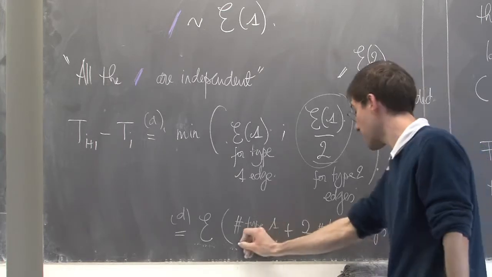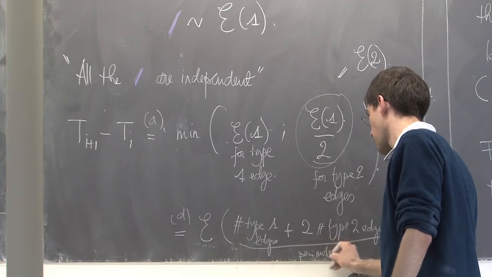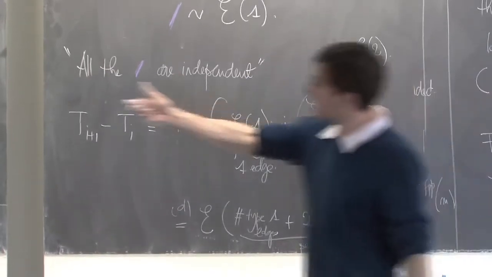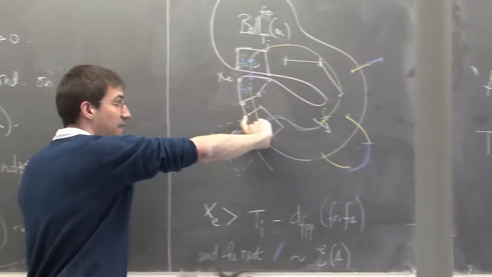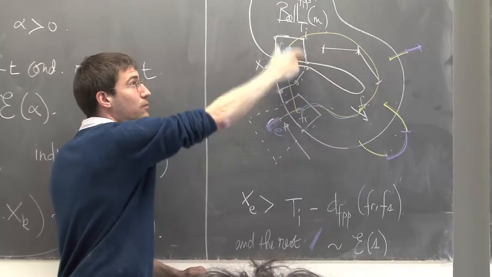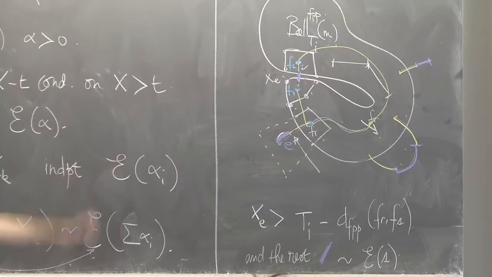But this is nothing but the perimeter of the map. Because each edge on the perimeter is either a type 1 edge or a type 2 edge, counted twice. Just the perimeter.